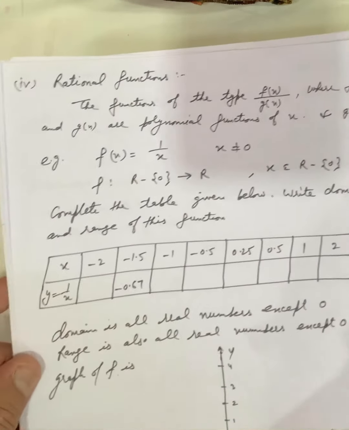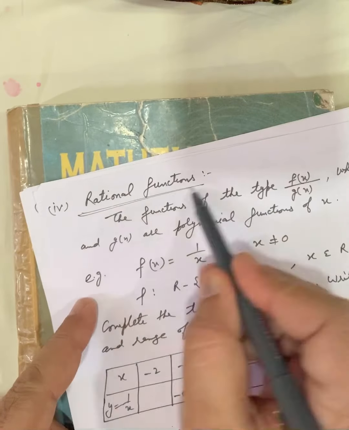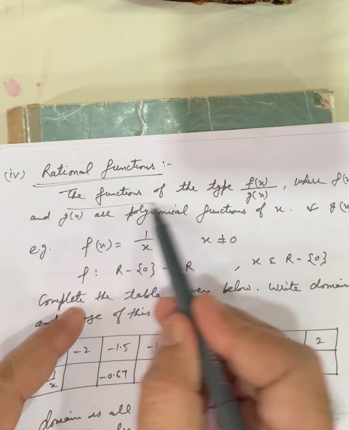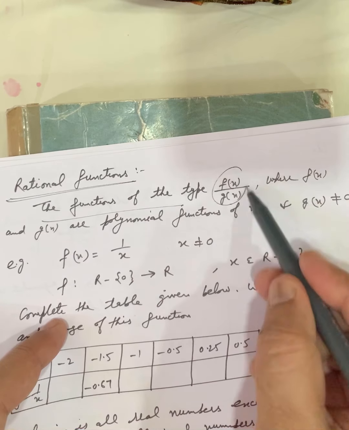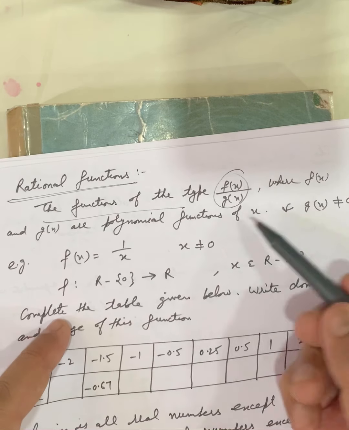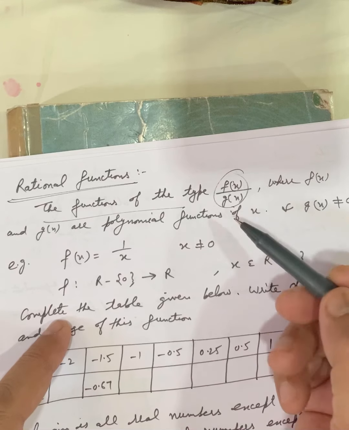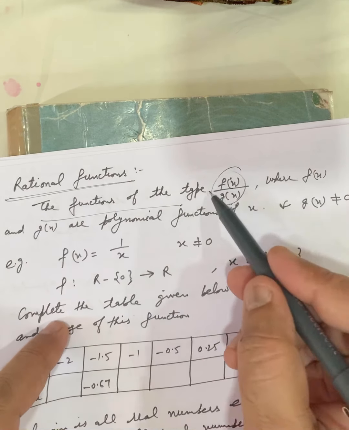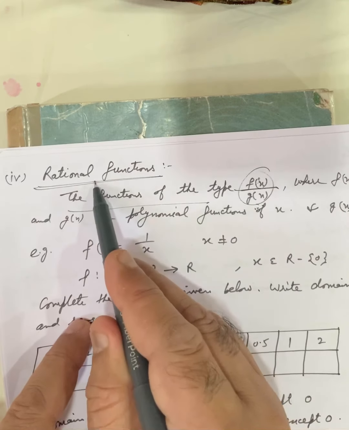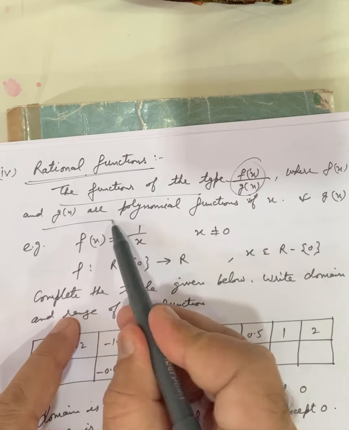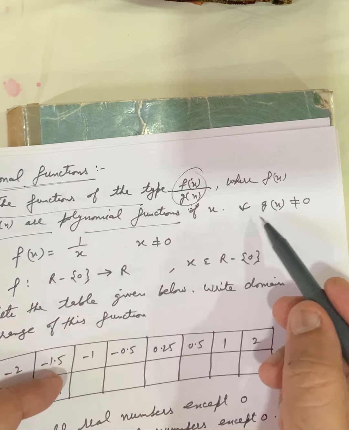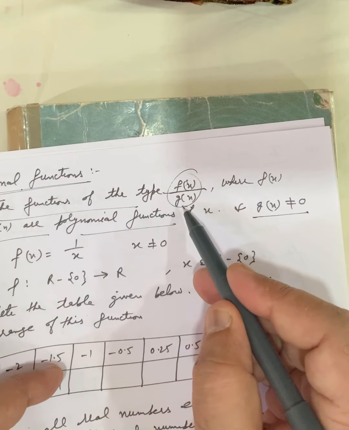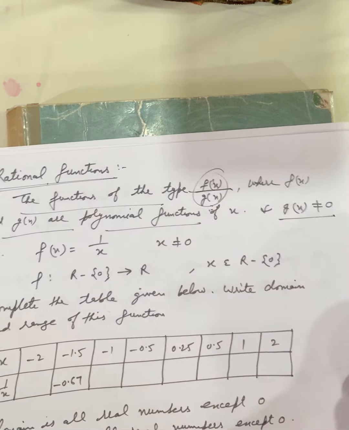fourth one is rational functions. From the name it is clear, you have already studied in class 10th the function of type f(x) upon g(x). We took rational numbers; here there will be polynomials on top and bottom, so the denominator and numerator will be in the polynomial form. Such functions are called rational functions. f(x) and g(x) are the polynomial functions. The condition is g(x) should not be equal to 0. Denominator should not be 0, because then it becomes infinity.